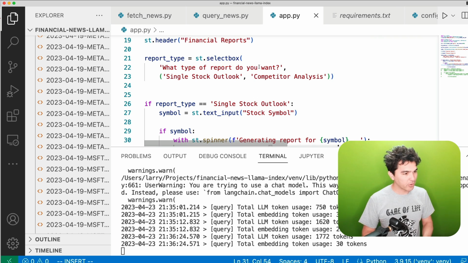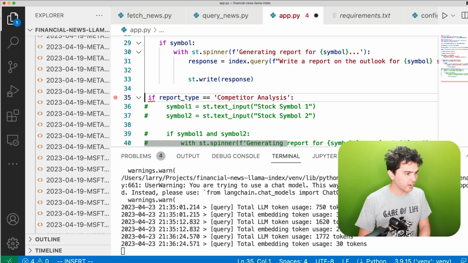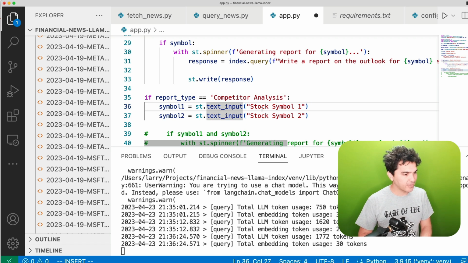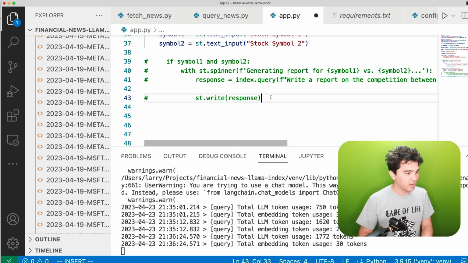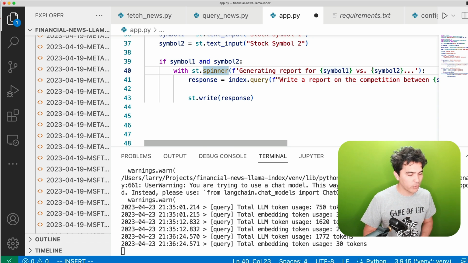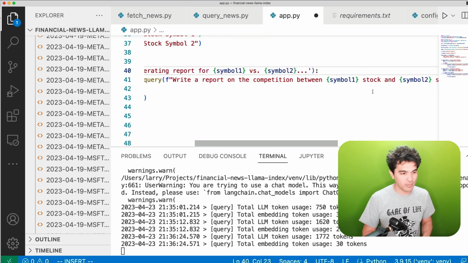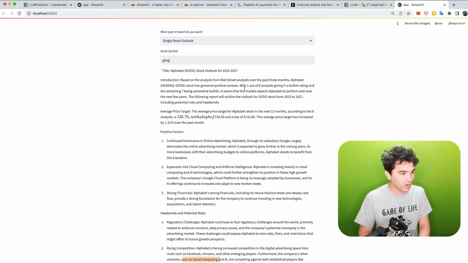What about report type number 2? If they choose competitor analysis, so I'm going to say if report type equals competitor analysis, I'm going to generate 2 inputs. I'm going to call them stock symbol 1 and stock symbol 2. And I'm going to say if they've entered stock symbol 1 and stock symbol 2, I'm going to do another spinner. I'm going to say generating report for symbol 1 versus symbol 2. And I'm going to say write a report on the competition between symbol 1 stock and symbol 2 stock and write that response.